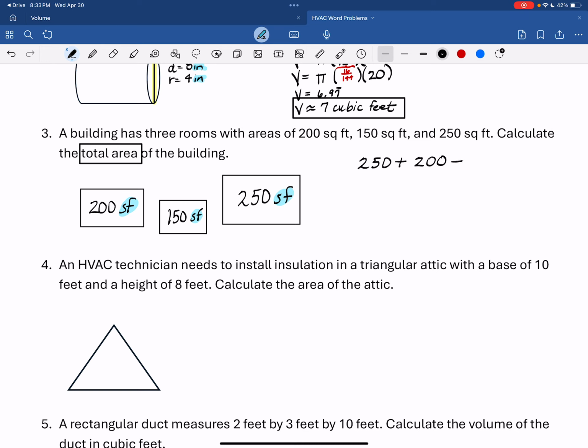This is one of those that seems like I'm missing something. It's got to be harder than this. But it doesn't. If that's what they're asking you for, that's all you have to do. So we have 2, 4, 5, 600 square feet.